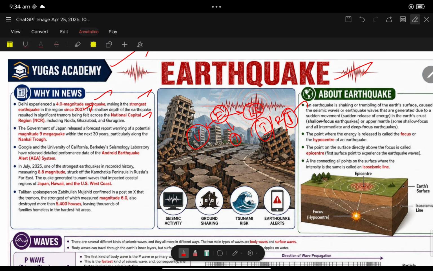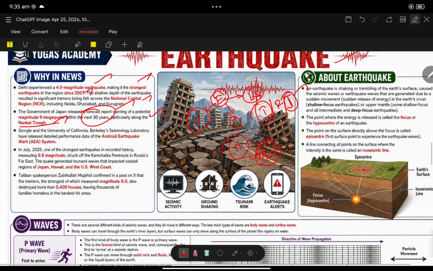The government of Japan released a forecast report warning of a potential magnitude 9 megaquake. It is not just an earthquake, it is a megaquake. When the Richter scale reading passes 8.0, it is called a megaquake. Let us discuss all these things in this video. The forecast warns of a potential magnitude 9 megaquake within the next 30 years, particularly along the Nankai Trough.